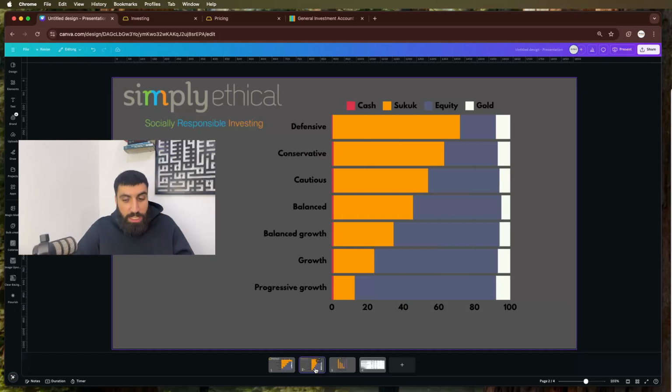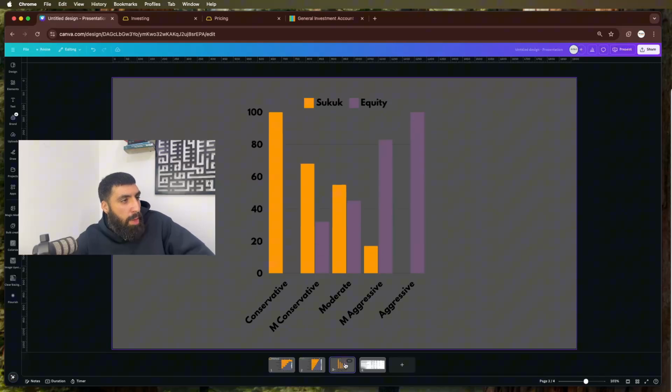So if you have that concept in your head now, in theory, you don't have to use Wahed or Simply Ethical or any other provider, because you know what they're doing is choosing the assets that match your level of risk, and that's about it. Let's try and see it on another graph just to see it a bit more clearly. Again, we have Wahed up here, the Sukuk decrease in amount as we up the level of aggression, and the equities increase in amount. I know we already said that, but I made this graph, so I might as well show it to you again.